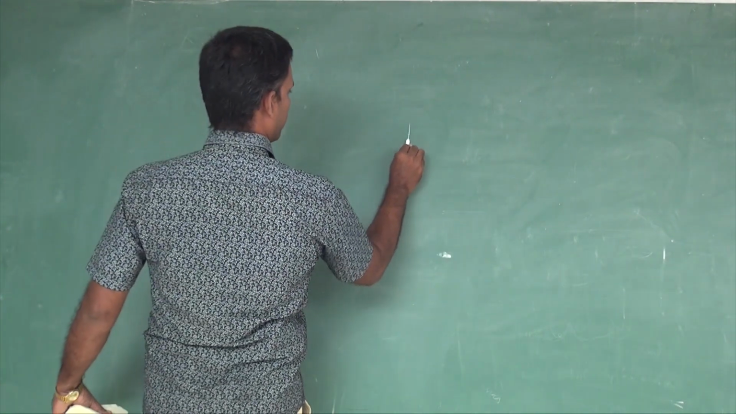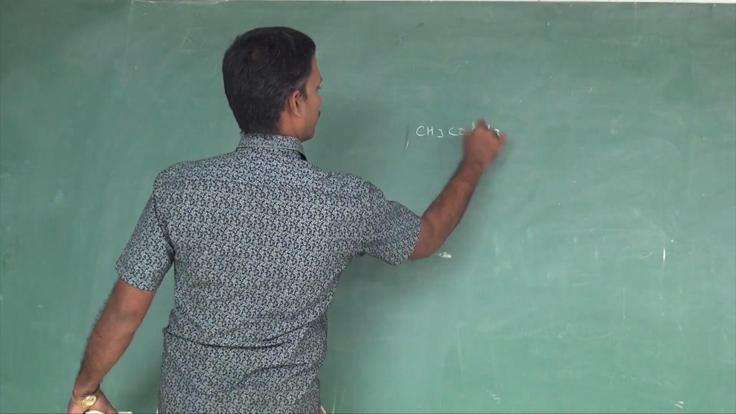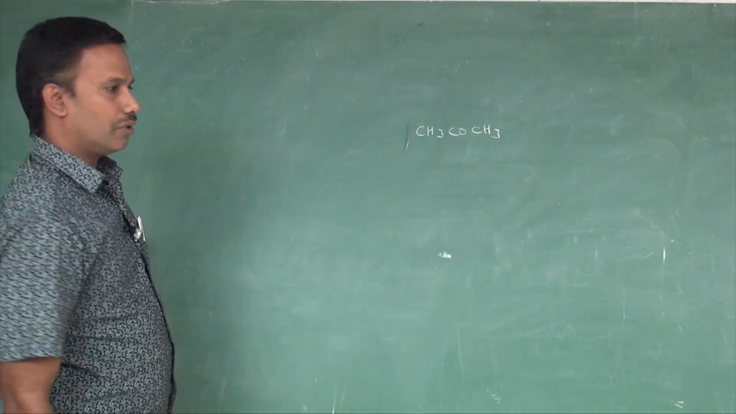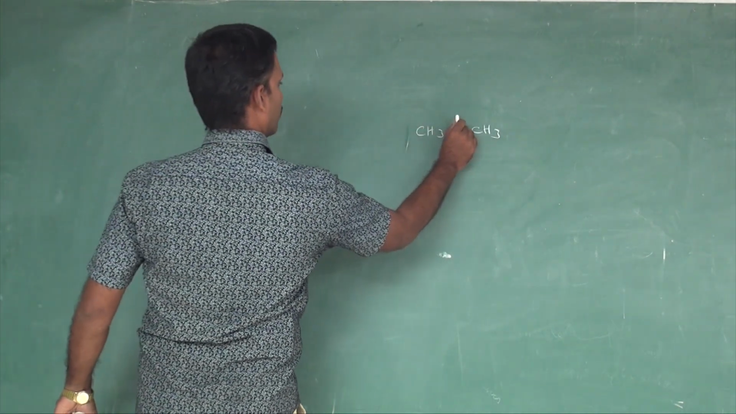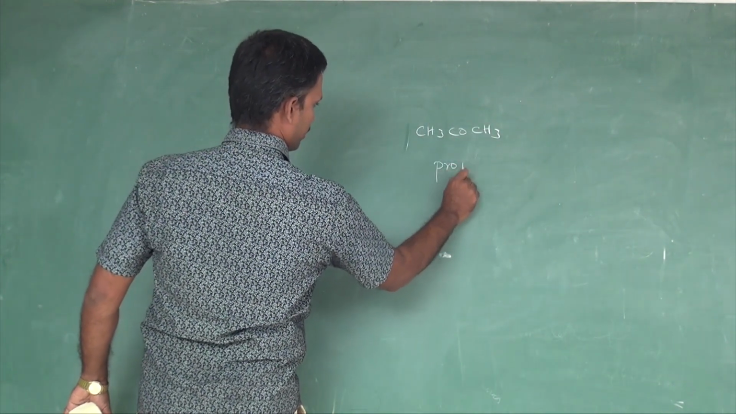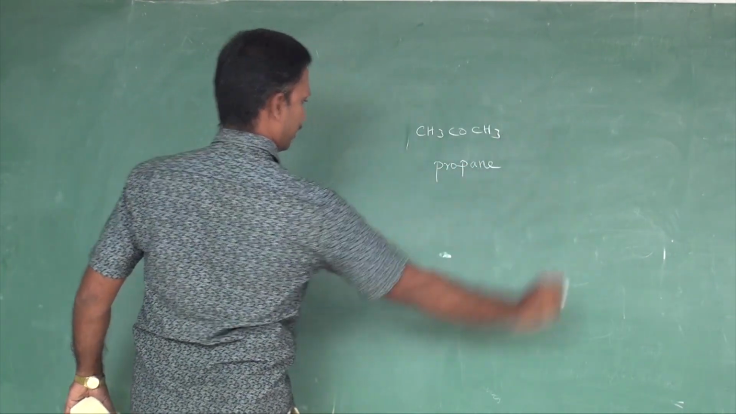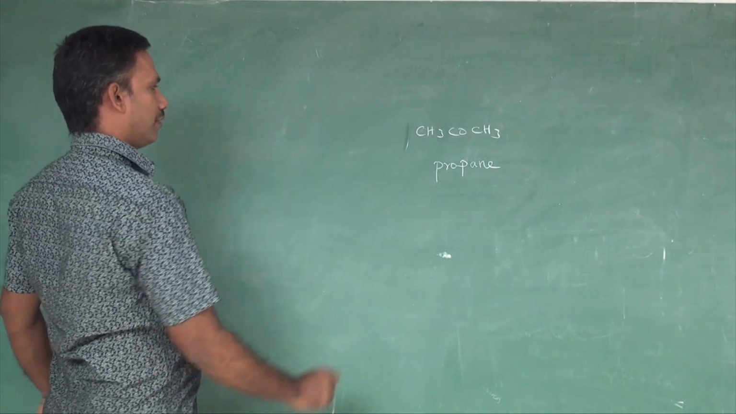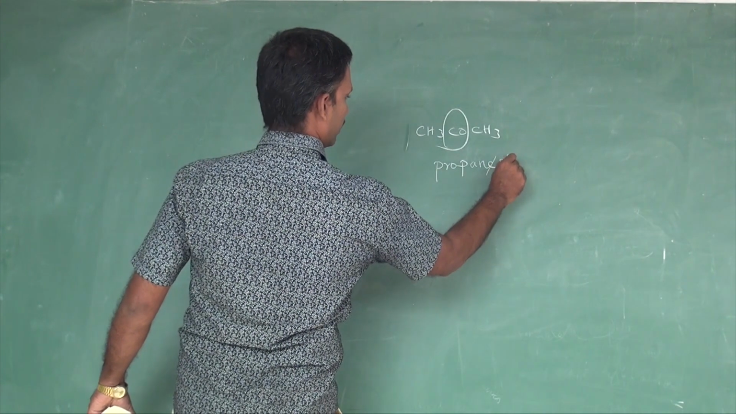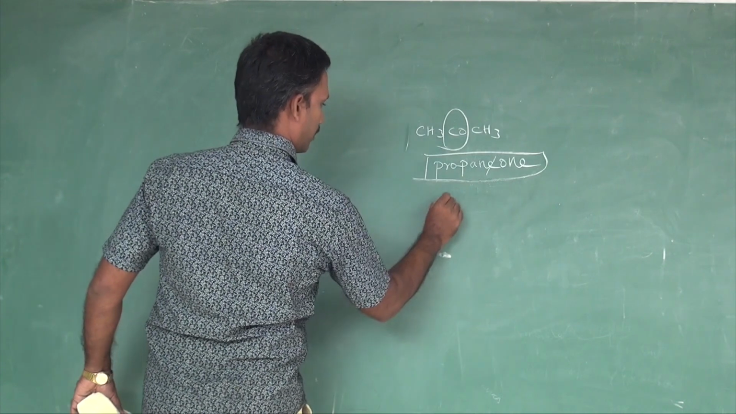For the ketone functional group, let me take acetone. The compounds which have C=O are ketones. How to name them? 1, 2, 3, 3 carbons. So prop. The hydrocarbon, the primary suffix, is propane. For keto, if there is a keto functional group, we should add ONE. So the total name is propanone.